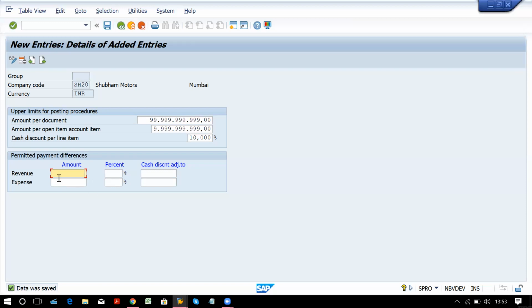So how much is the tolerable limit? That limit you can set over here in amount, in percentage, and this is for cash discounts. Now say for example the maximum cash discount we can allow is 10%, but that particular customer is asking for say 12%. If it is within the limit, how much cash discount can you adjust up to?